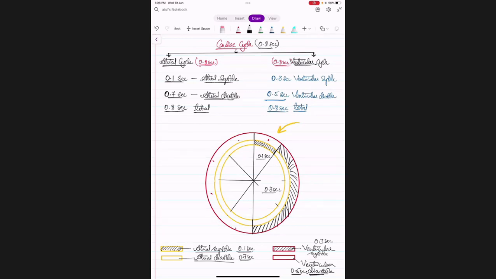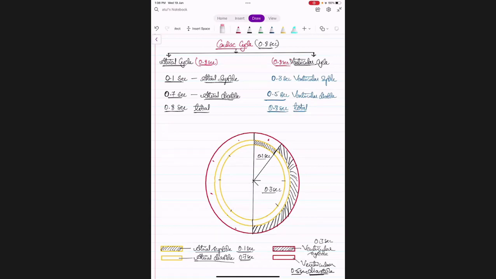So if you see separately, then you will understand the 0.3 and 0.5 seconds of ventricles. Now, in a combined way, if you take the overall cycle, what are the major things that you can see in the inner circle? There is a proper separation between atrial systole, right?